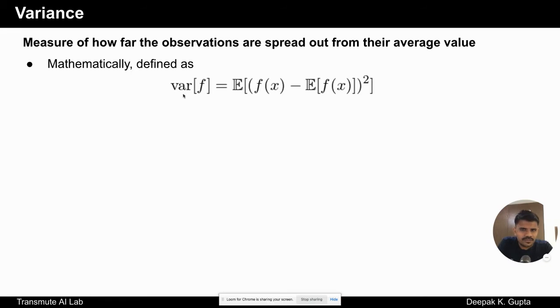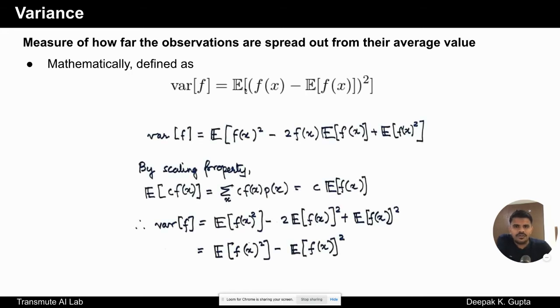The variance is defined as the expectation of each value minus the expectation, and then a whole square. So this is how we define variance. Now let's try to simplify this. We can just open this whole square inside, and then we have expectation of f(x) square minus 2 f(x) into expectation of f(x) plus expectation of f(x) whole square.